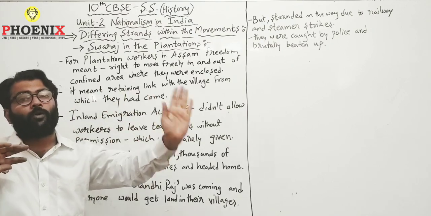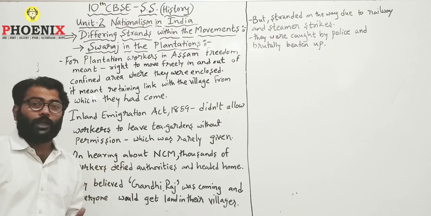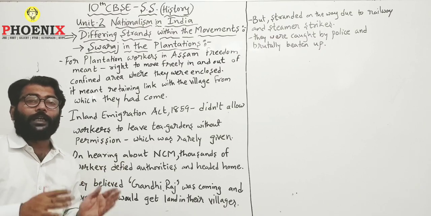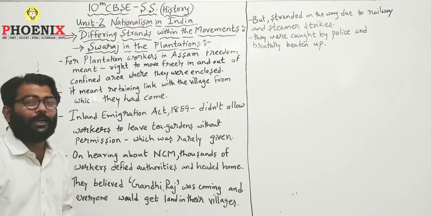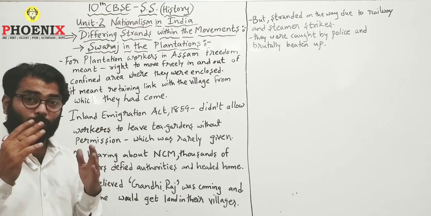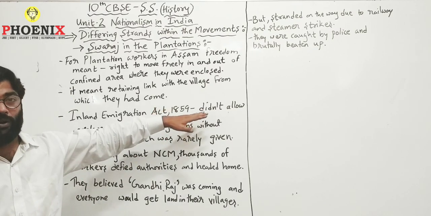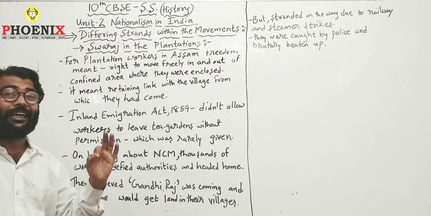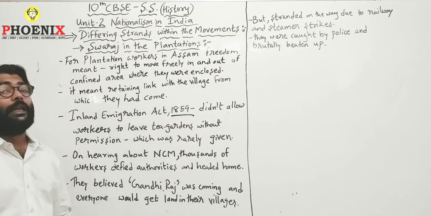Mostly people were brought from Chhattisgarh, Jharkhand, these tribal areas where the tribals were arrested, and as a punishment they were taken to Assam, where they had to do a huge amount of hard work in these plantation areas. Males and females both were brought here. This law, the Inland Emigration Act, was brought by the British government in the year 1859.